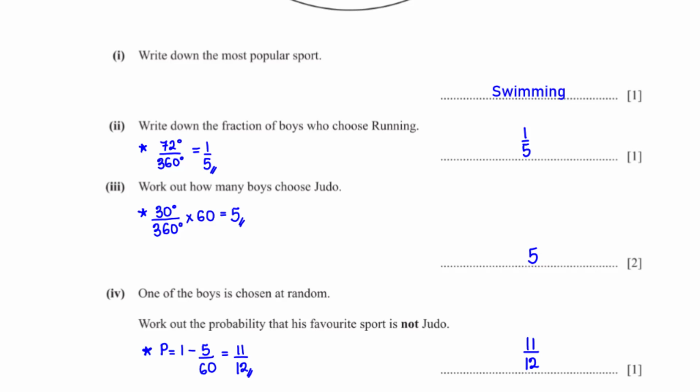One of the boys is chosen at random. Work out the probability that his favorite sport is not judo. The probability that the favorite sport of the chosen boy is judo is equal to the number of boys who chose judo, which we found to be 5, divided by the total number of boys, which is 60. To get the probability that it is not judo, we subtract this probability from 1. This gives us 11/12.